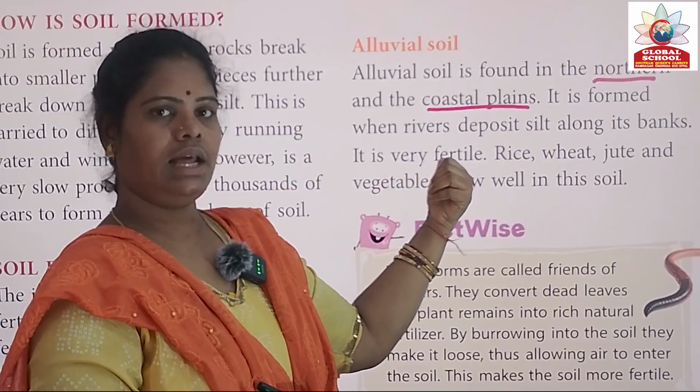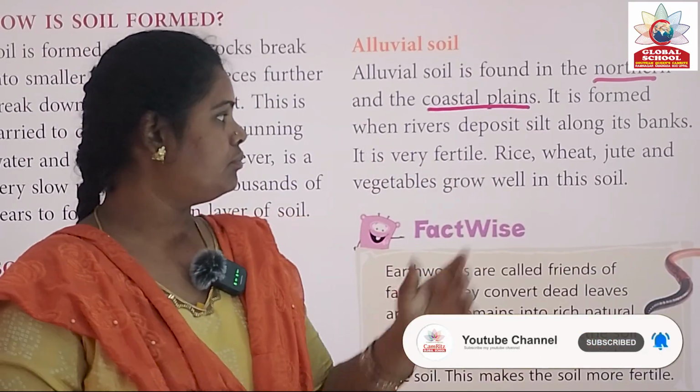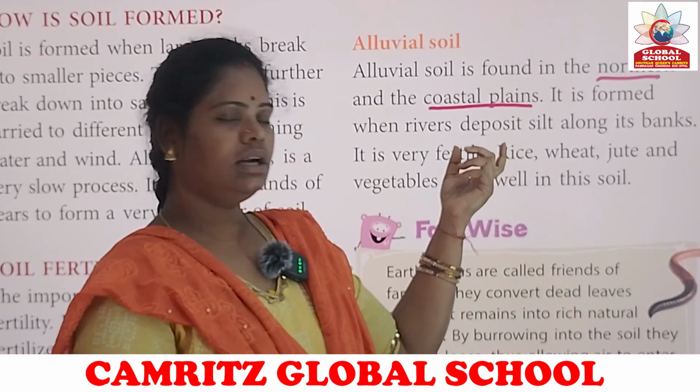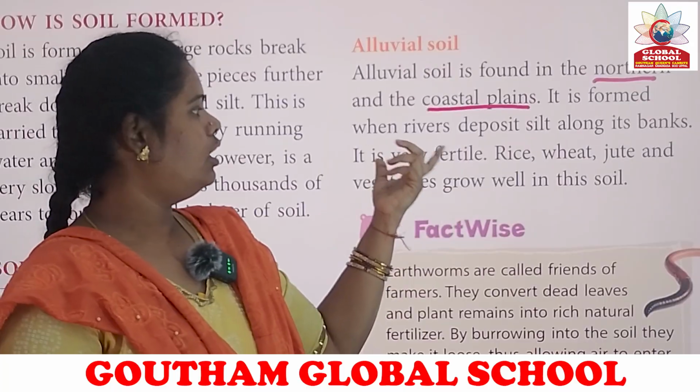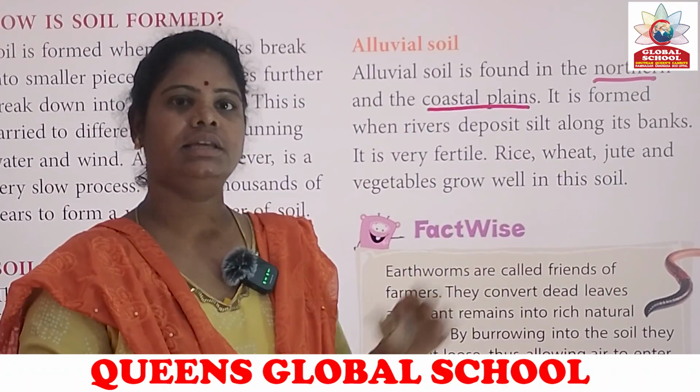It is very fertile. This is happening due to the deposition of rivers. That's why alluvial soil is naturally fertile. And what crops are grown in alluvial soil? Rice, wheat, jute and vegetables grow well in this soil.